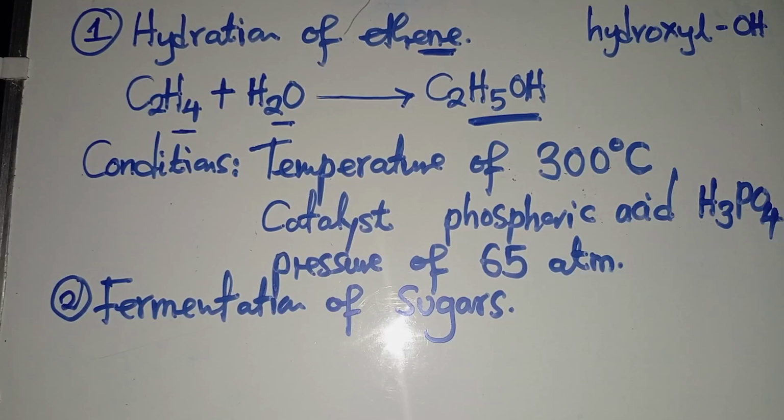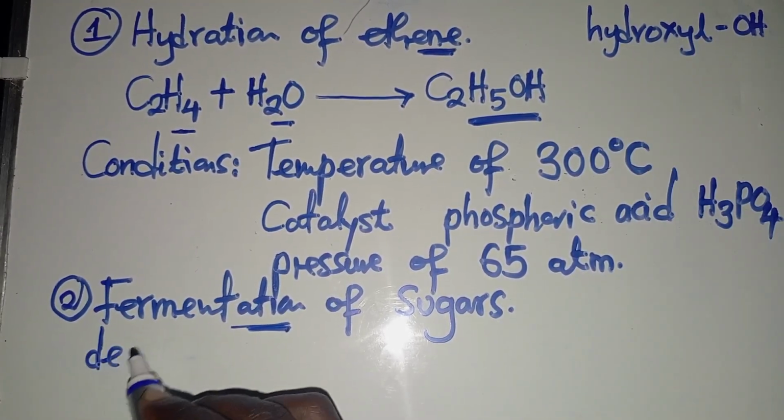So what is fermentation? When we are talking about fermentation, we are talking about decomposition.